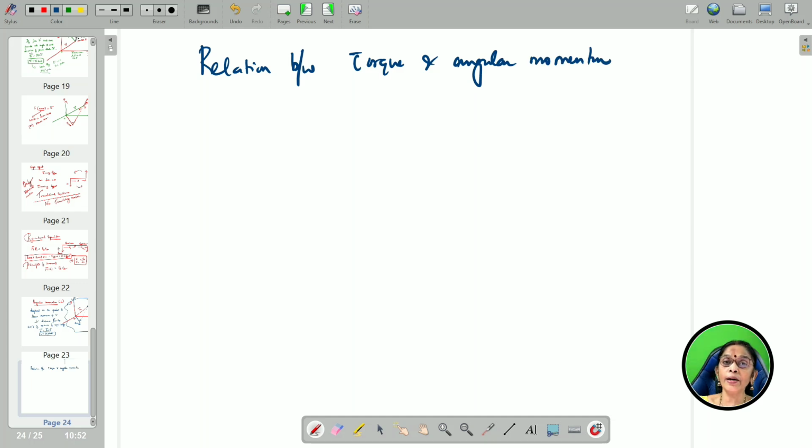What is the symbol of torque, children? Tau. What is the symbol of angular momentum? L. So, let us see the relation. We know that L is equal to r cross p. How do we know? Just now we saw.